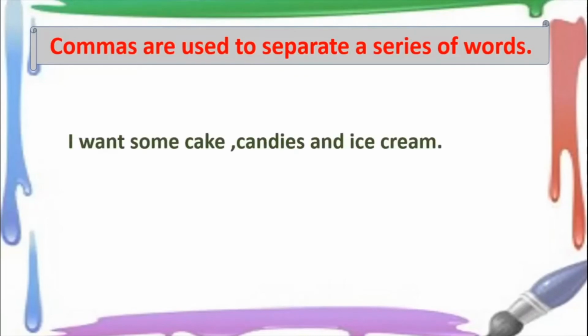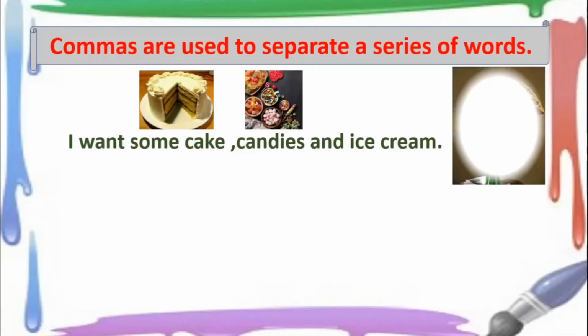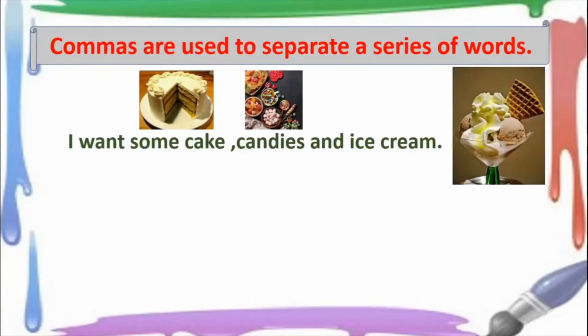I want some cake, some candies and ice cream. So I have included 3 words in this sentence which are separate. But then I do not want to say I want some cake, full stop, I want some candies, full stop, I want some ice cream, full stop.